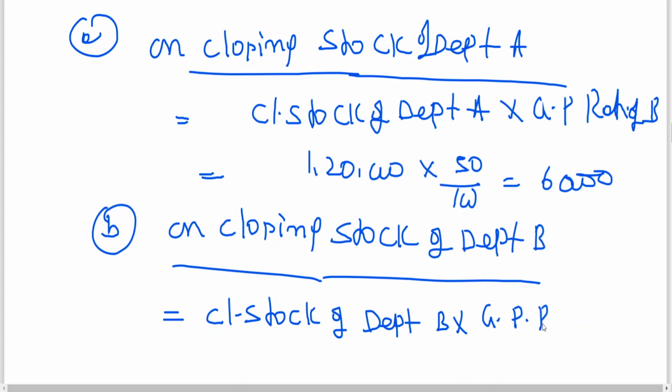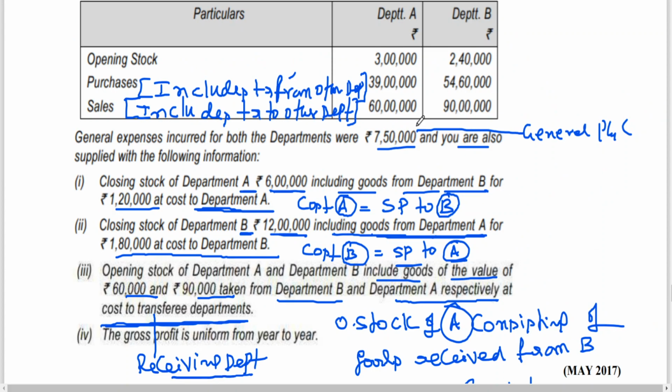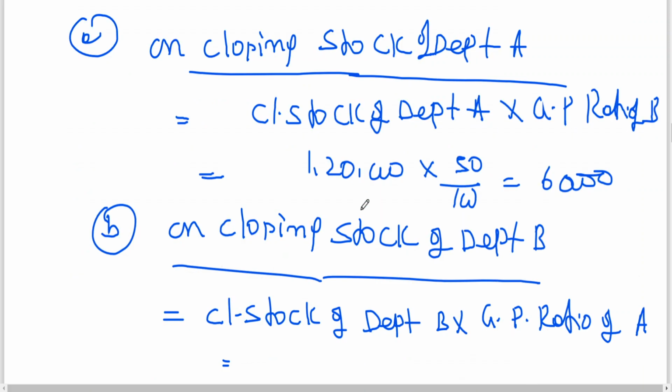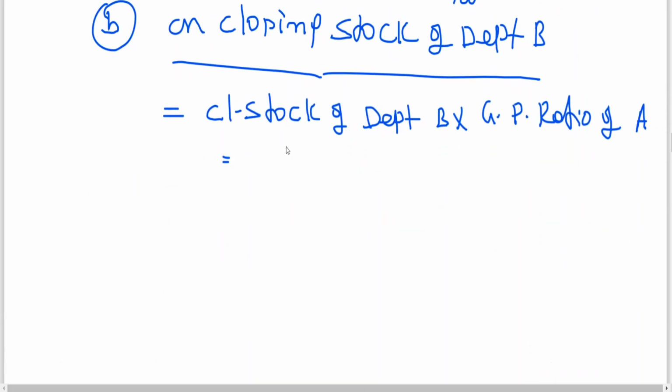So I need GP ratio of A. So what is closing stock of department B consisting from A? 1,80,000. Into 40%. You are getting 72,000. Clear to all of you? I think you got the logic.